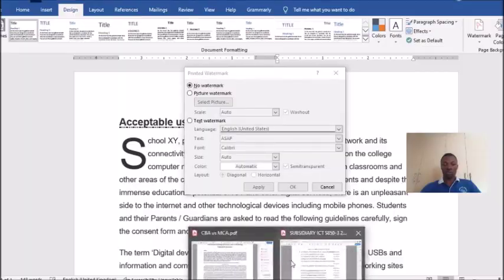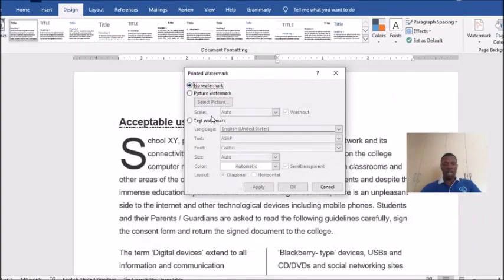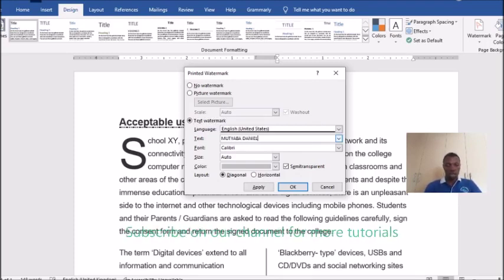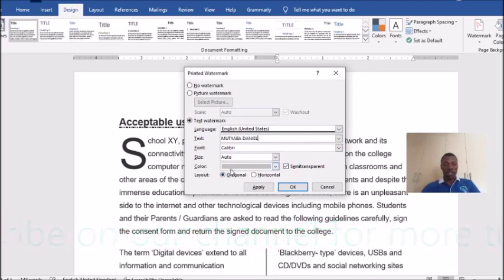Remember the question is here. It was saying insert an appropriate watermark of, so appropriate. Okay, so now you come from here, text, but there is also picture watermark. You can insert a picture. Okay, so now I put the appropriate watermark. You can put your name if you want still. There we are. The color is the auto, the color is that one.